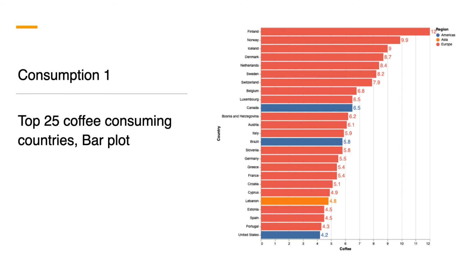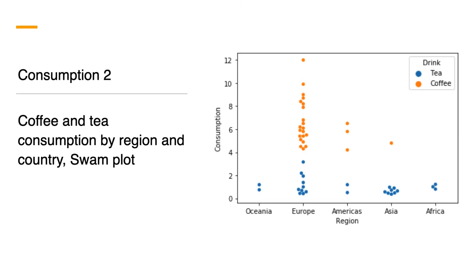Americans consume 4.2 kilograms of coffee per year on average per capita. Finns top coffee consumption with 12 kilograms of annual consumption on average. This graph shows a bar plot of the top 25 coffee consumption countries. Color is used to show region.